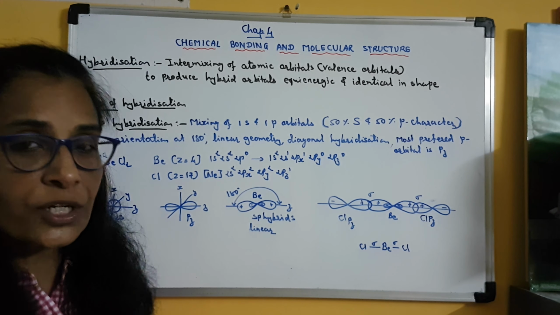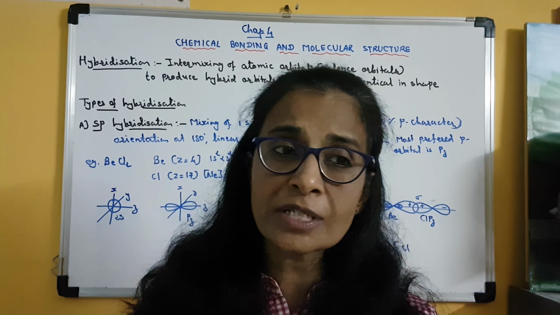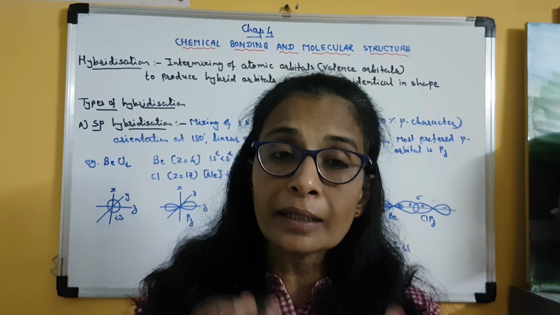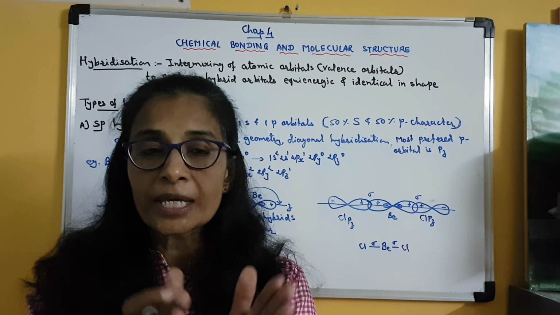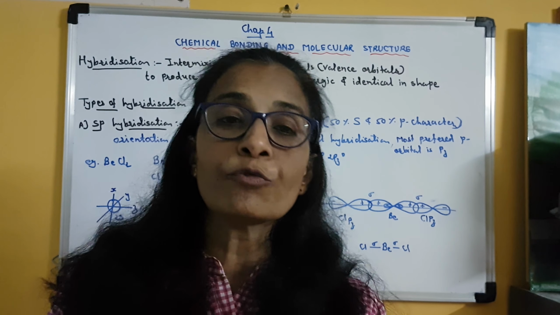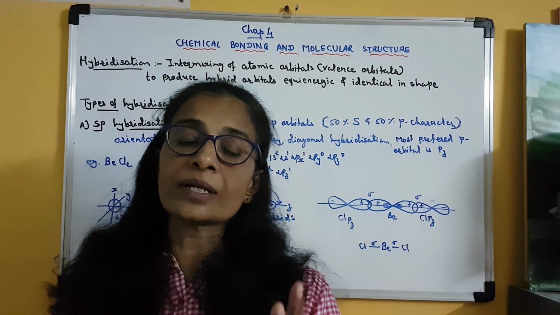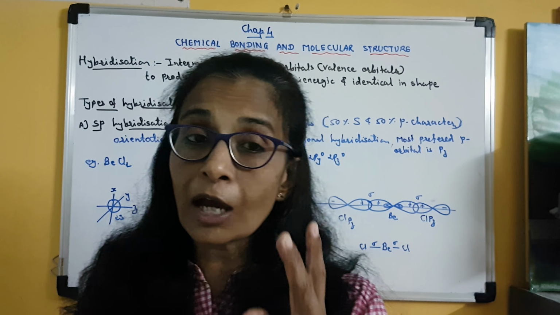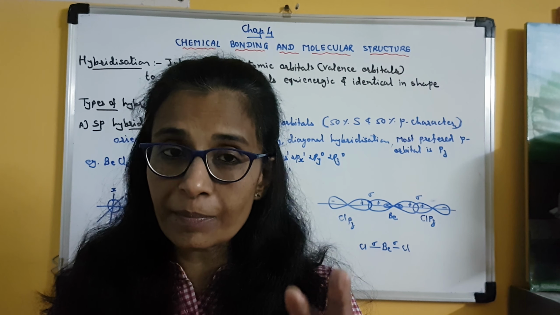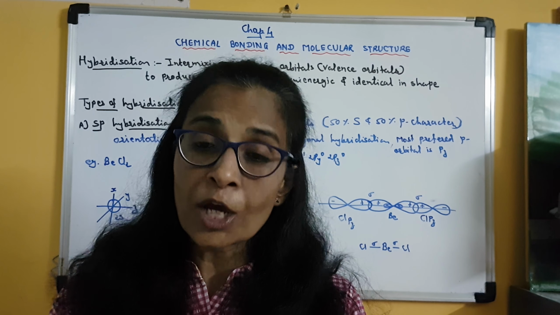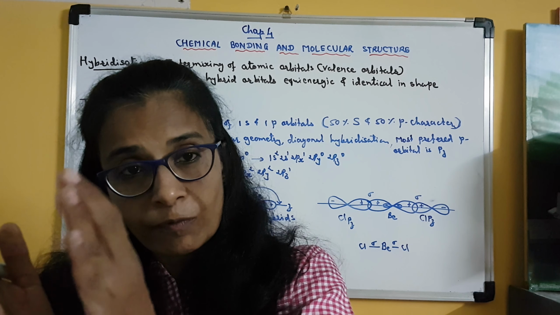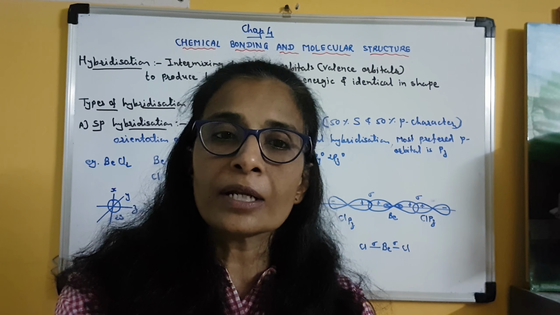Now you might have studied the conditions for hybridizations and the important or the salient features of hybridization. In that it is mentioned that the number of hybrid orbitals produced is equal to the number of atomic valence orbitals involved in hybridization. For example, suppose 2 atomic orbitals have been mixed up, they have been hybridized, then 2 hybrid orbitals will be produced. If 3 atomic orbitals are hybridized, then 3 hybrid orbitals will be produced. So the number of atomic orbitals undergoing hybridization will be same as the number of hybrid orbitals produced.